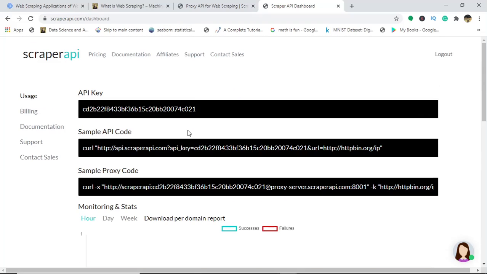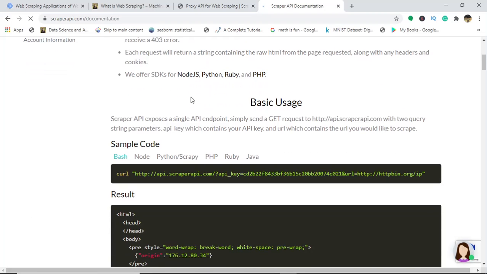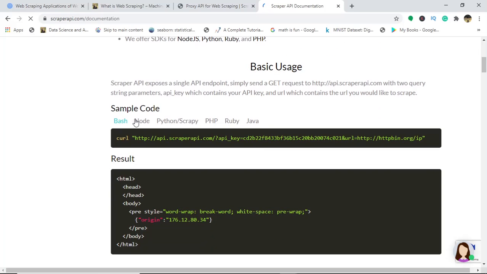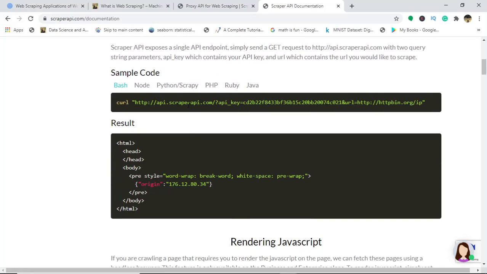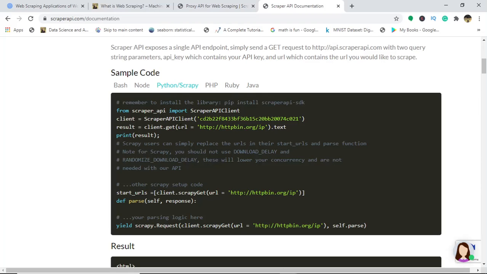Now, when you go to the documentation of Scraper API, you will find some useful tips here, that this can be worked with Node.js, Python, Ruby, and PHP. So there are sample codes with which you can go and extract these details. I have done it with Python or Scrapy. Now, if you want me to show you how to use it with Python, do let me know in the comment section.